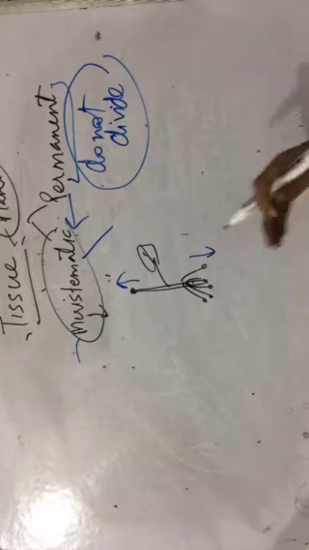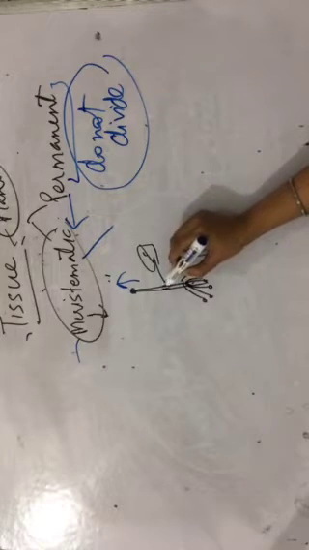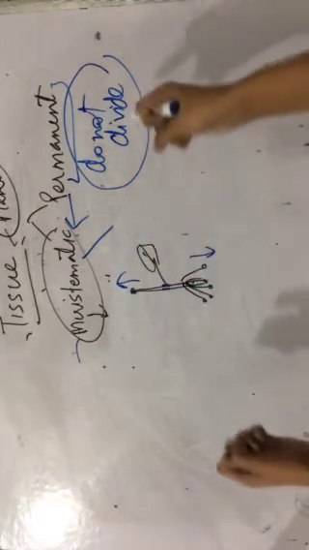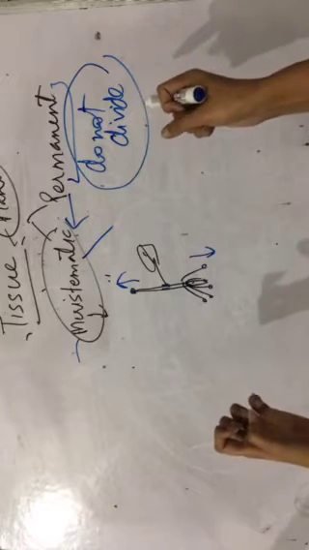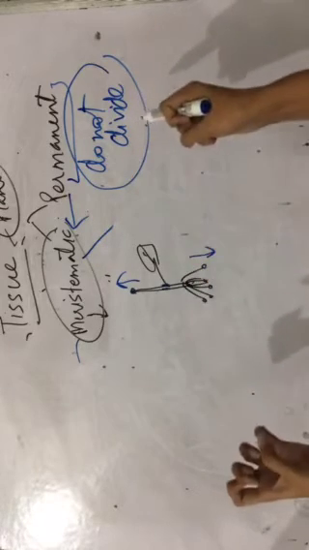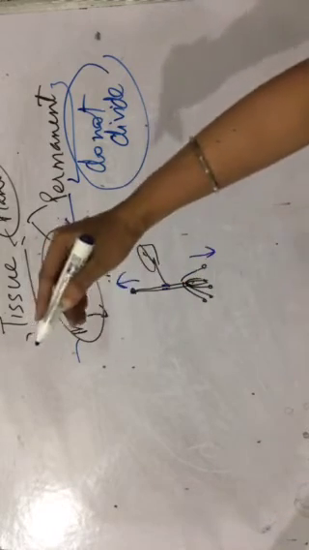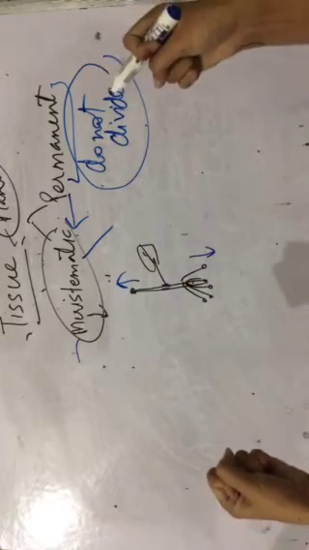The plant is elongating, right? Another meristem is lateral meristem, which is present on the sides here. If it is present on the sides, that means it is helping the plant to increase in diameter. It is helping the plant to grow in girth. It's widening it. Apical meristem is elongating it, and this lateral meristem is making the plant thick.